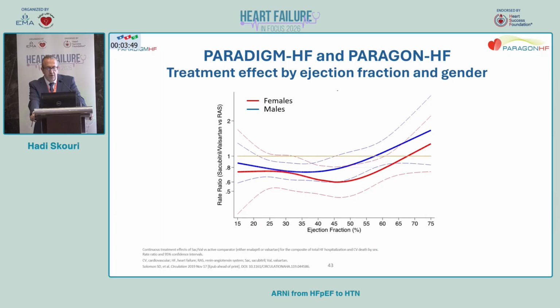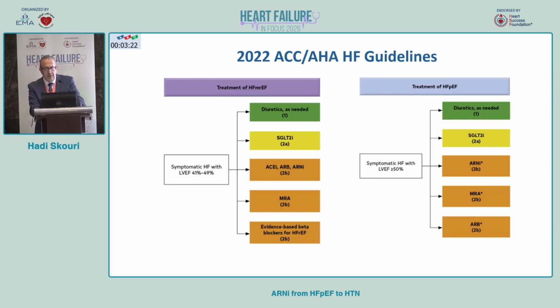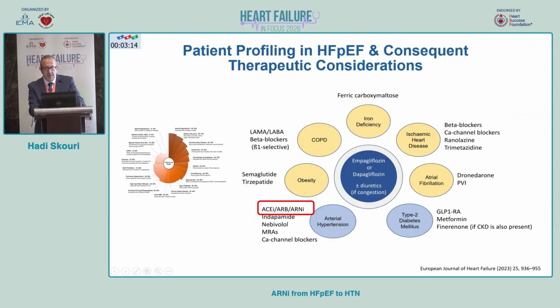This is just to combine PARADIGM-HF and the PARAGON trial, showing that the effect of sacubitril/valsartan in heart failure extends up to an ejection fraction of 55 to 60% in this population. But this was not reflected in the guidelines. It was given a class 2B indication in the 2021 and 2022 guidelines just because the study was negative for the primary endpoint. Also in the 2022 ACC guidelines, ARNI was a class 2B indication in this population.